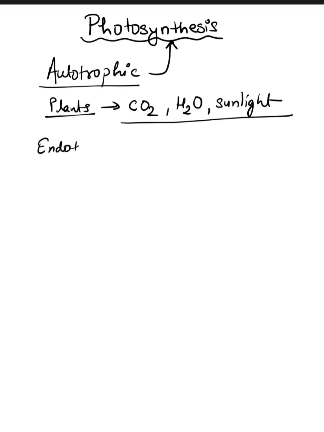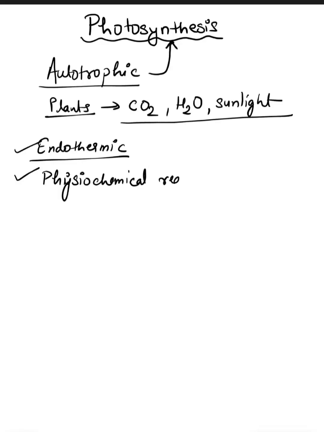Endothermic process means energy is made, energy is produced by the photosynthesis process. It is a physiochemical change, a physiochemical reaction that takes place in the body of the organism which photosynthesizes.